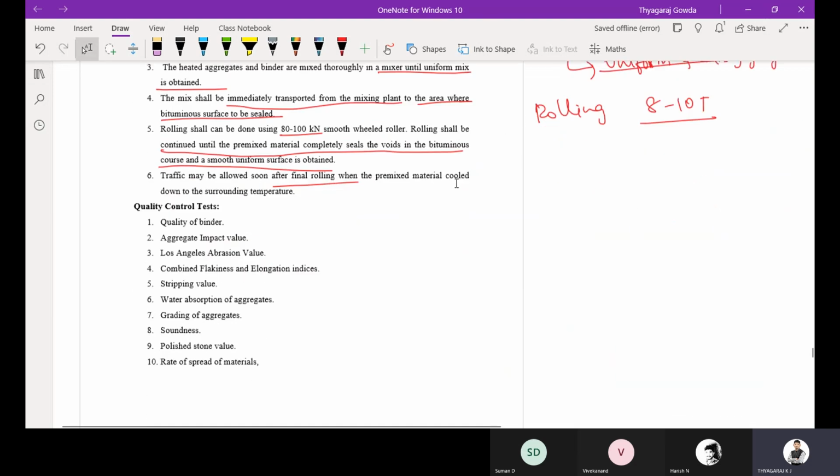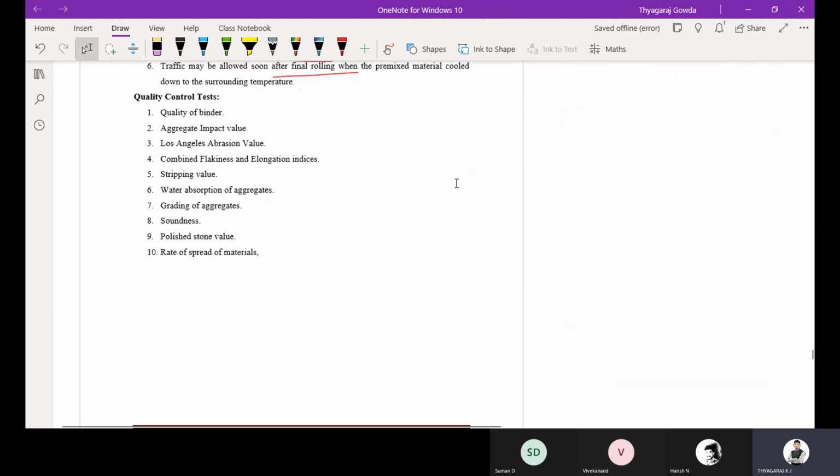Then what are the quality control tests you are going to conduct on this seal coat? It may be either type A or type B seal coat. The common tests are whatever we conduct on bituminous mixes. That is quality of binder, aggregate impact value, aggregate abrasion value, that is Los Angeles abrasion value, and combined flakiness and elongation indices.